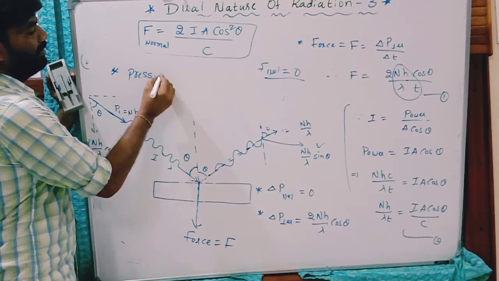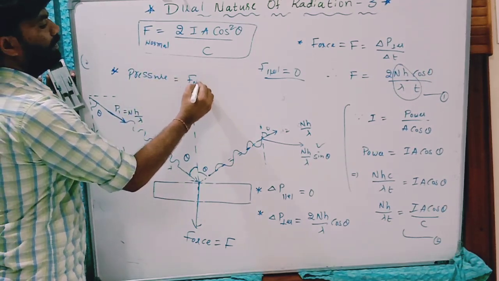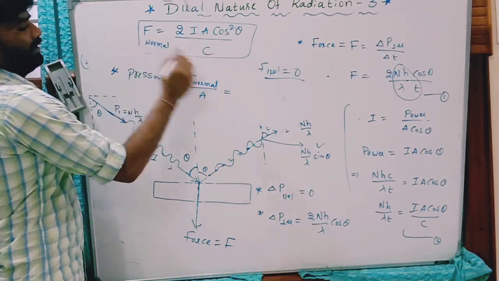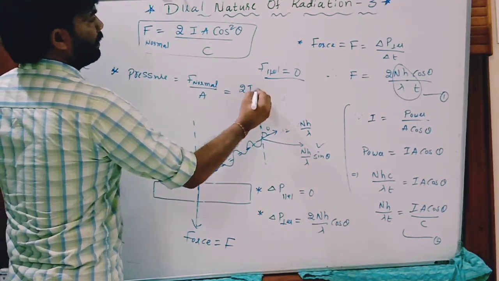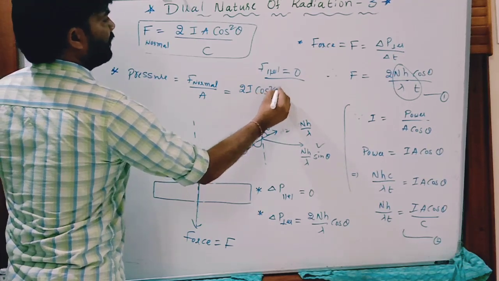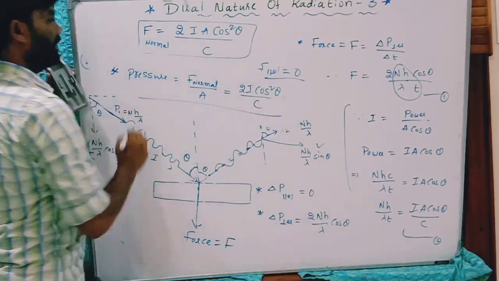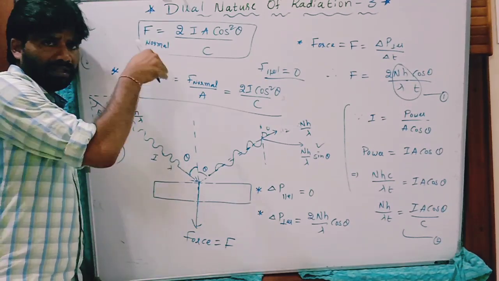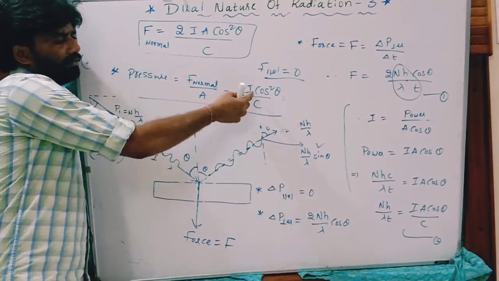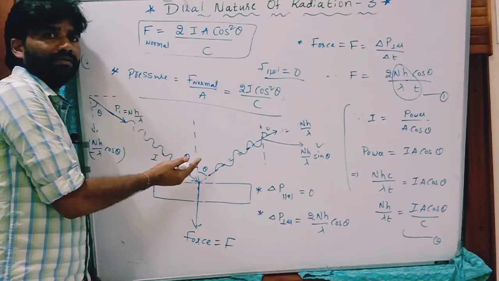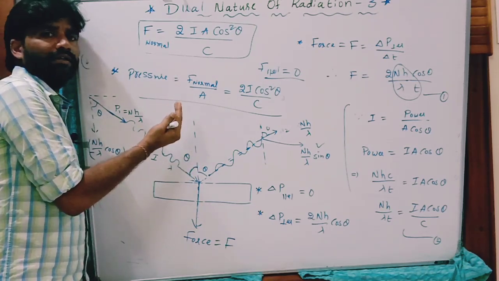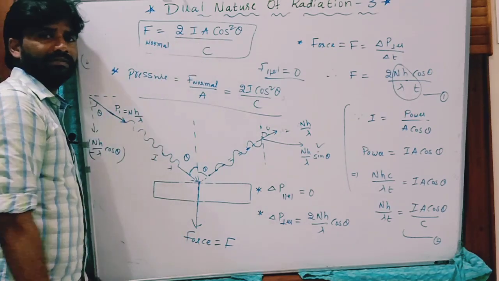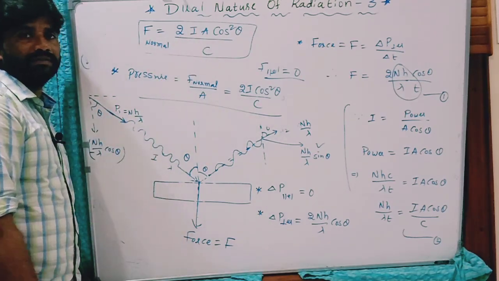Pressure is what? Normal force per unit area. Dividing by the area, it gives 2I cos square theta by c. That is the radiation pressure. If theta is 0 for normal incidence, you have the previous equation which we already derived, 2I by c.